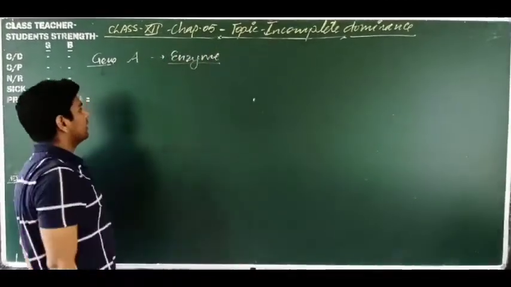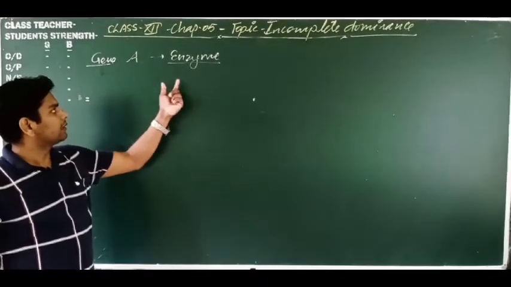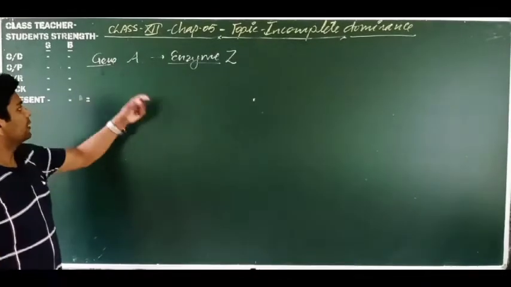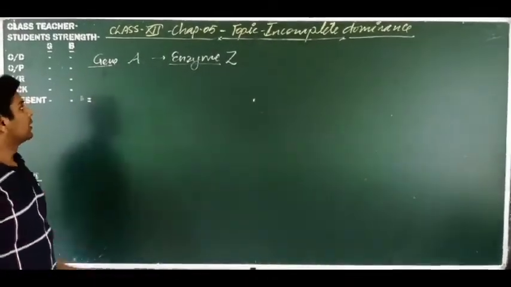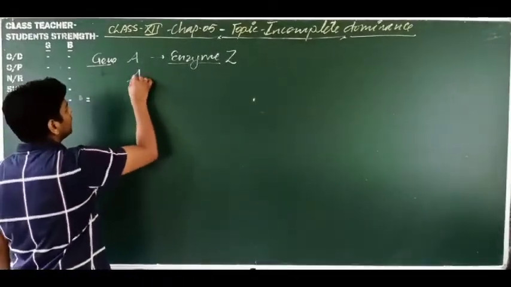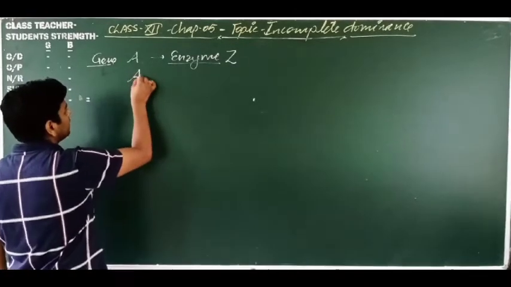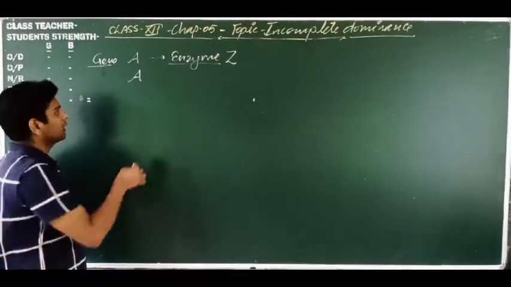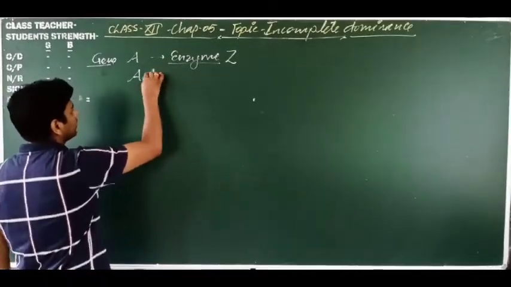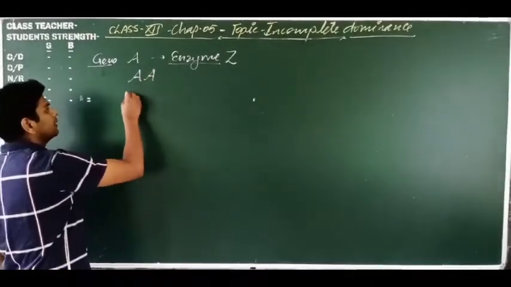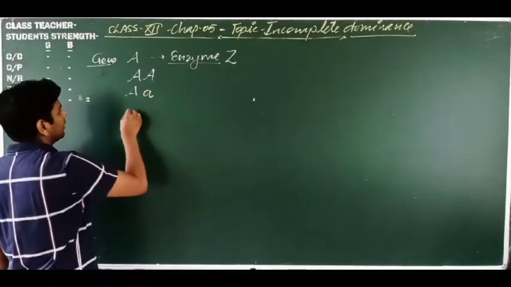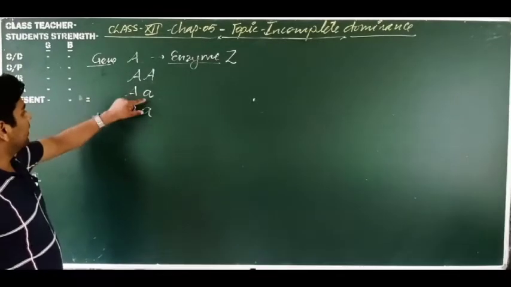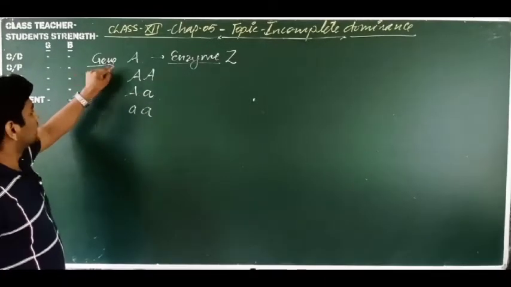So this gene A forms an enzyme known as Z. So enzyme Z is formed by the gene A. Gene A has two alleles, so one allele is A, and these make combinations like A and A, and A and a. So these are the two alleles of this gene, capital A and small a.